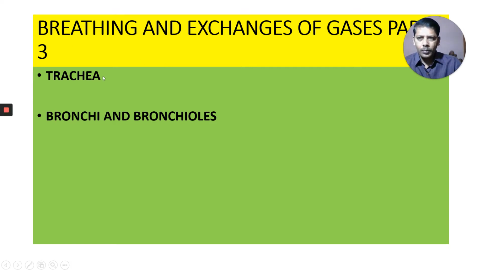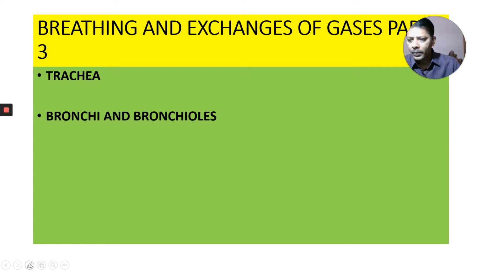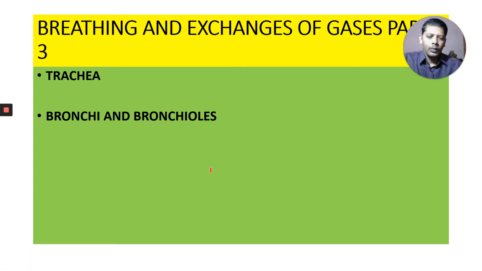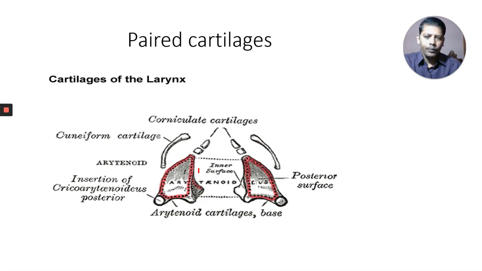Okay, in this part, we will try to learn two parts here in the respiratory tract. One is trachea, the other one is bronchi and bronchioles. Okay, let us start with the trachea.